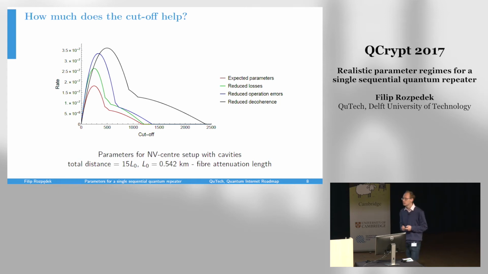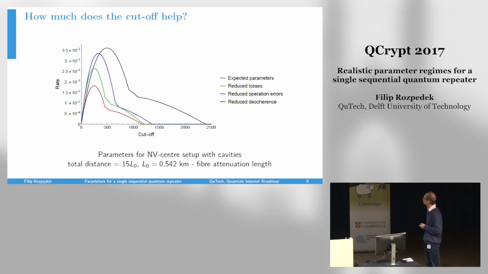The motivation for that is experimental, because this was the channel that has been experimentally realized in connection with the NV center setup in the loophole-free Bell test in Delft. And here we plot this for a different set of parameters. We have these expected parameters, and then we see what happens if we reduce a little bit the intrinsic losses, or we reduce the operational errors of our devices, or we reduce the decoherence rate of our memories.